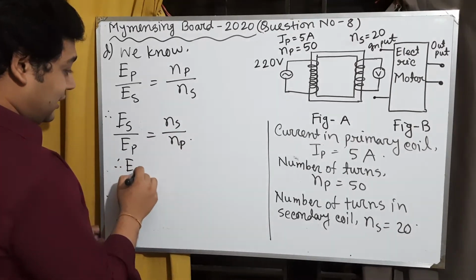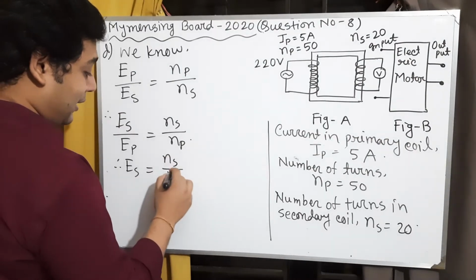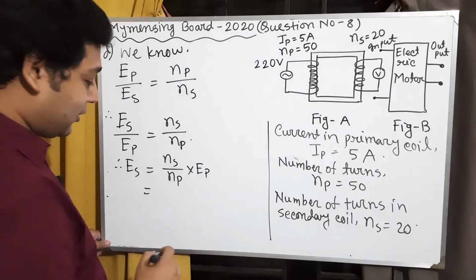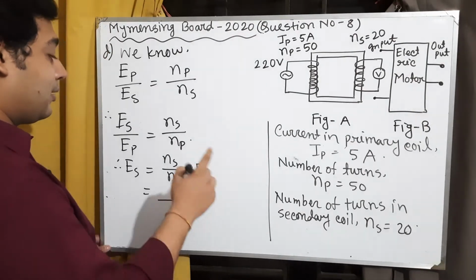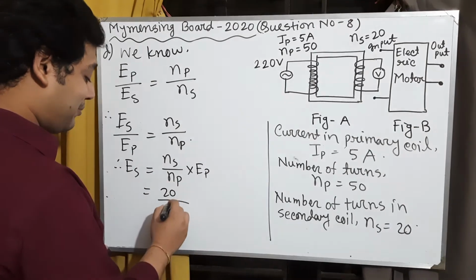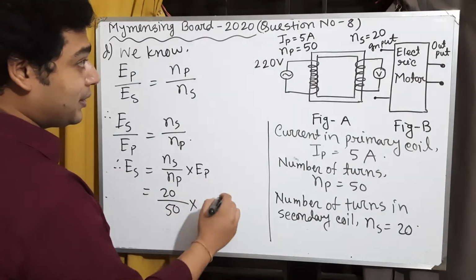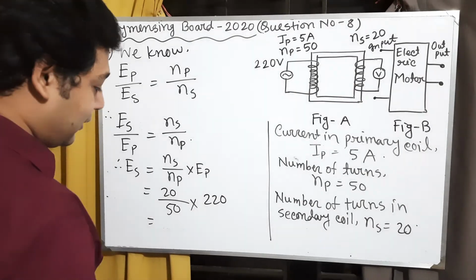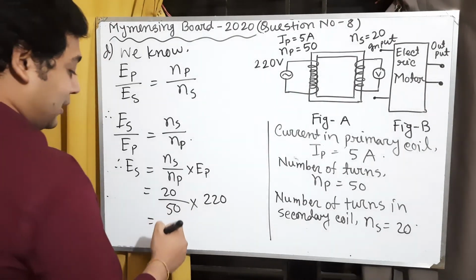Therefore Es equals Ns by Np into Ep. Putting in the values, Ns is 20, Np is 50 and Ep is 220 volt.